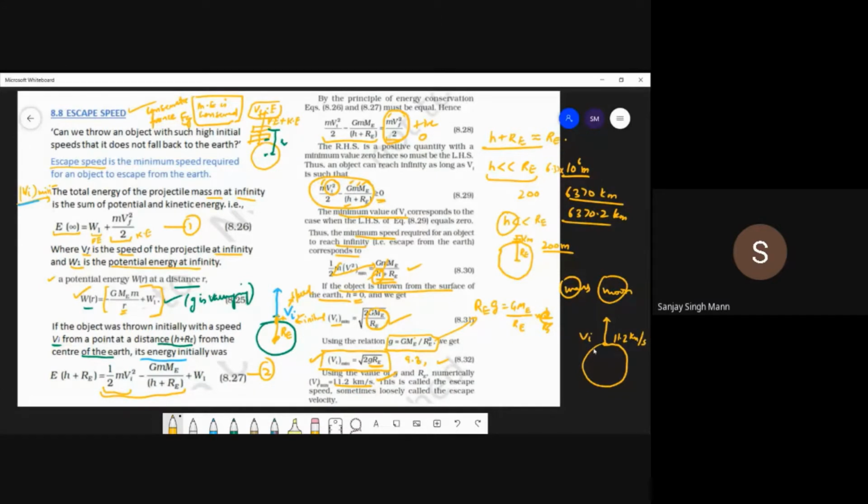If it is 11 kilometer per second, it will go up and then fall back to Earth. If it is 11.2, 11.4 kilometer per second, then it will go outside the gravitational pull of the Earth and go into space. So the velocity must be greater than 11.2. It can be 11.4, it can be 12 kilometer per second.